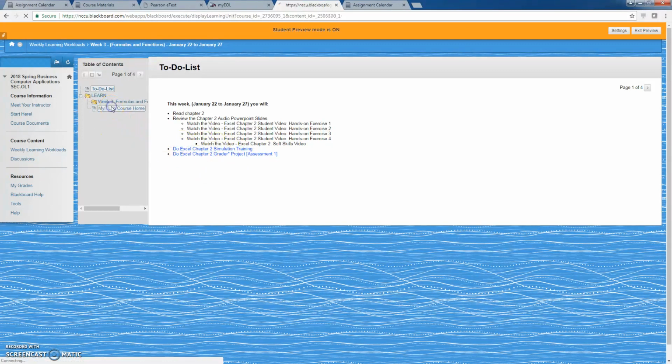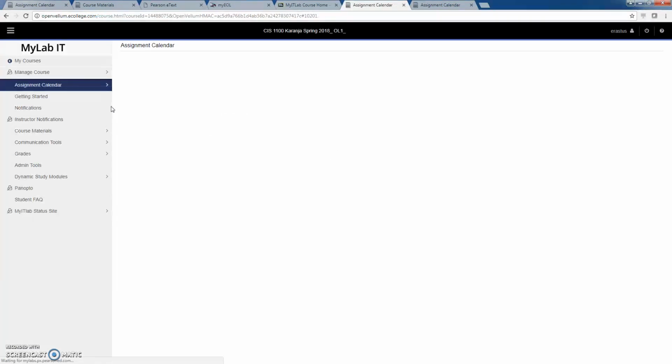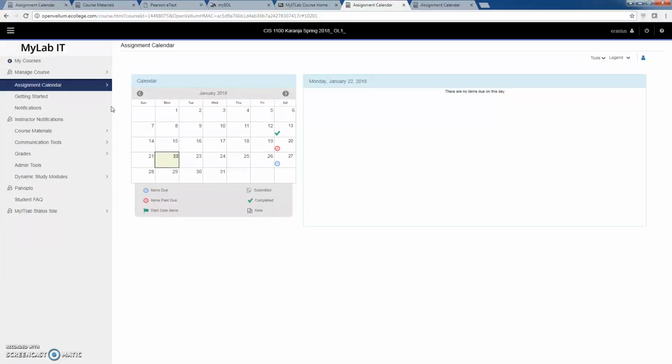You'll click on My IT Lab, and this hopefully will take you to the home page for the course. I think most of you have already registered through My IT Lab, but you have not bought the software. You need to buy the access code, because after 2 weeks, if you have a temporary access code, that access code is going to expire and you won't be able to do your homework and your assignments. So make sure before the 2-week trial period expires, you make arrangements so that you can purchase an access code.